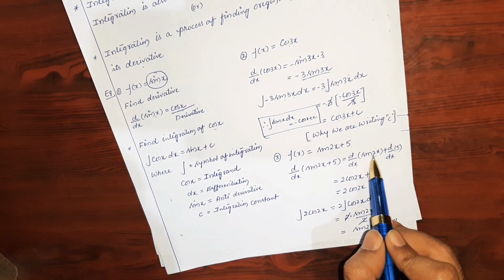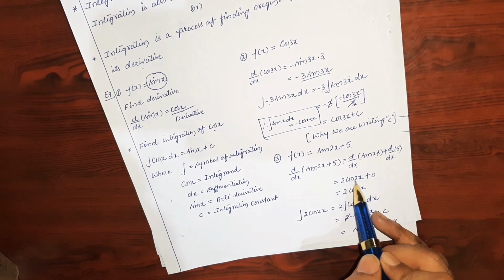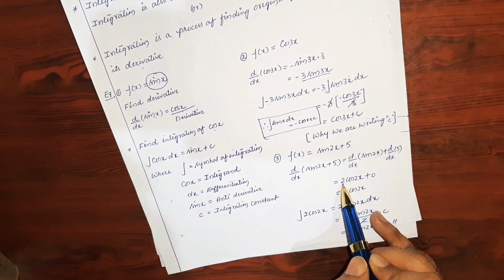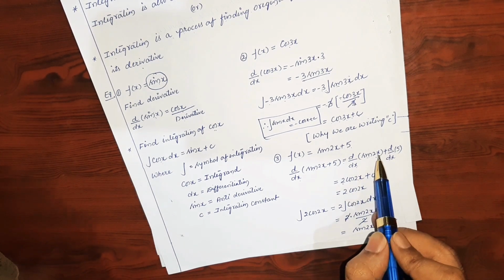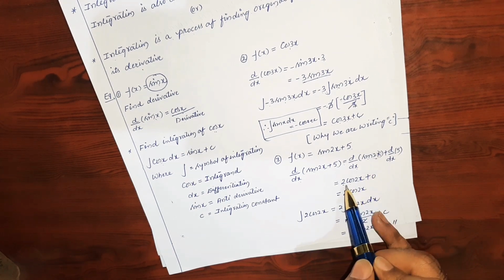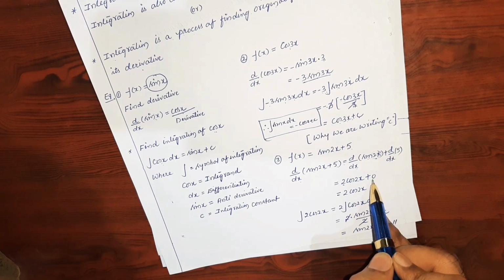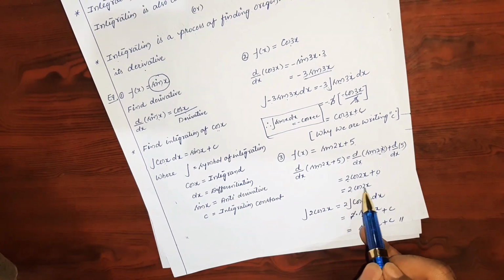The derivative of sin x, according to the formula, is cos x, so here it is cos 2x, and the inner function derivative 2 we write in multiplication, because the inner function derivative of sin 2x is 2. The derivative of any constant number is always equal to 0. So the result is 2 cos 2x.